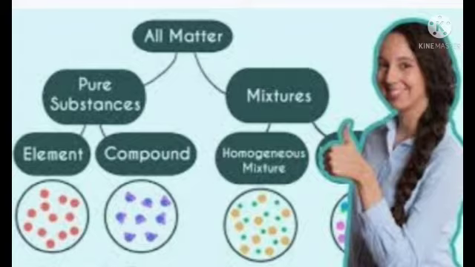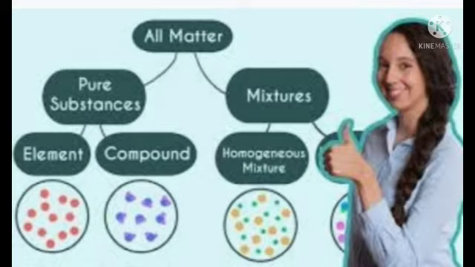Then this pure substance is again divided into two. What are they? Element and compound. What is an element? An element is a substance that is made up of only one kind of atoms and cannot be broken down into simpler substances by chemical means. What are the examples we have seen? Silver, gold, aluminum, hydrogen, oxygen, etc. Then what is a compound? A compound is a substance that is formed when two or more elements combine chemically.